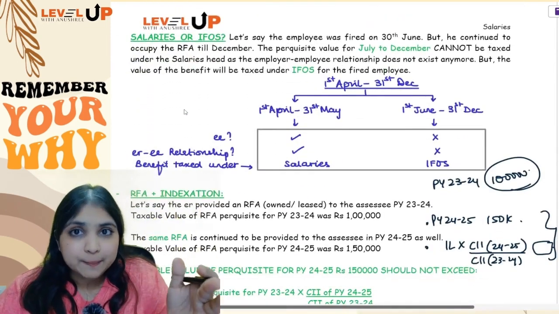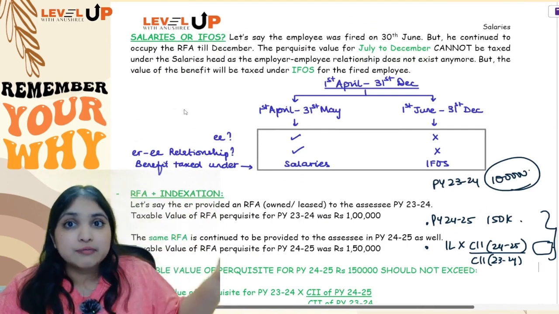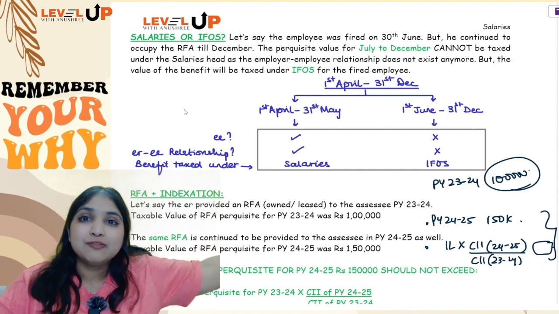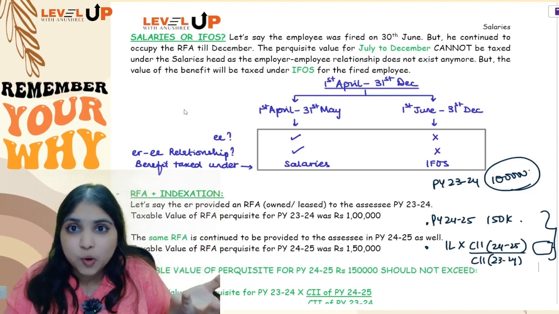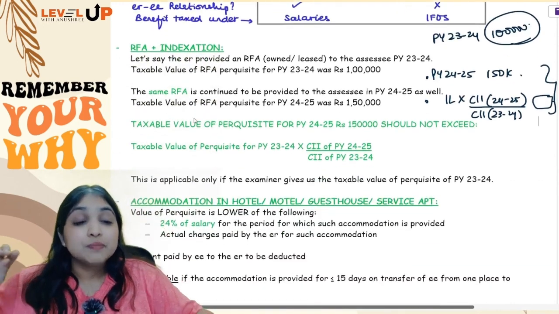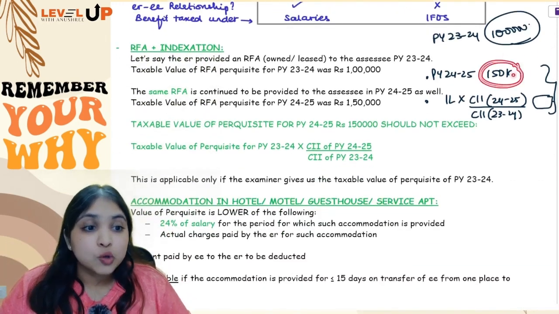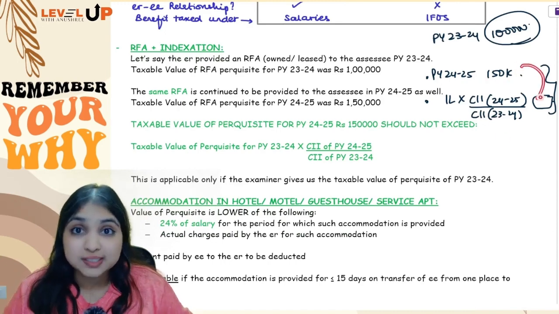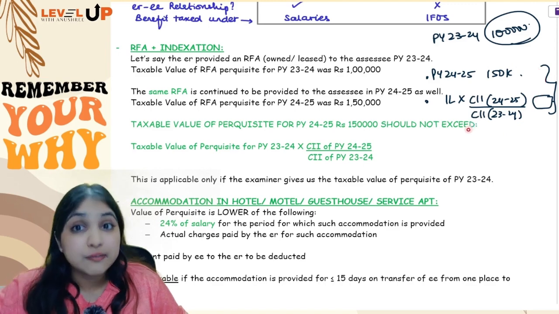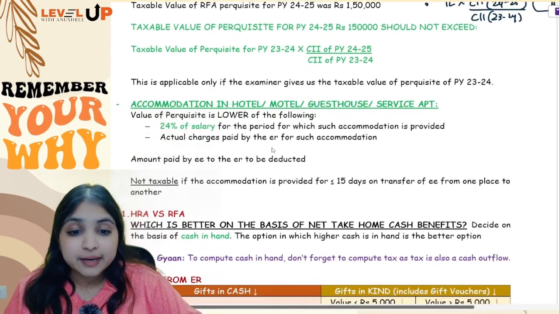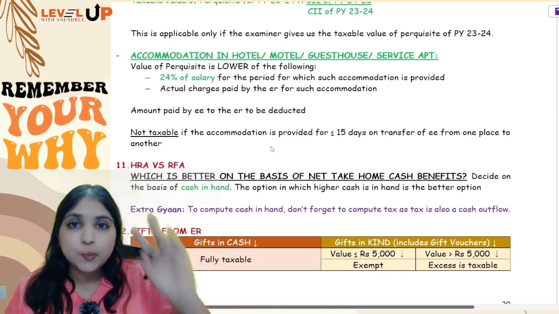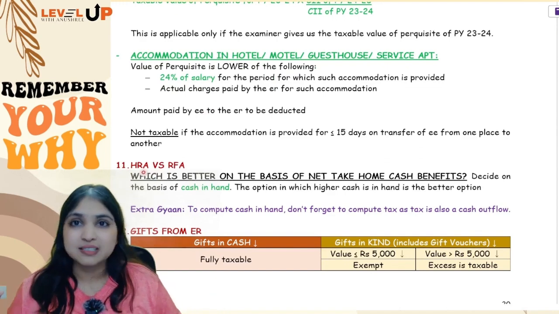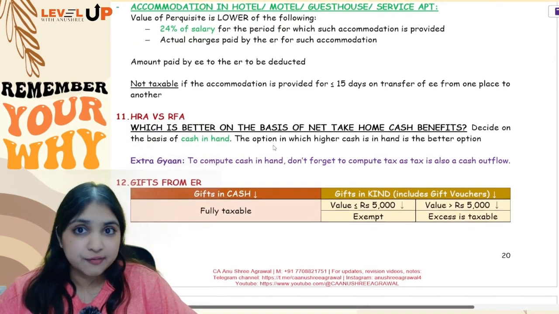Then once the employer-employee relationship is over, even after that, if the employee continues to occupy the RFA, for that remaining period it will be taxed under the IFOS head and not under the salaries head, because there is no employer-employee relationship anymore. Then we learned that whatever is your taxable value of RFA, you will have to compare that with indexed RFA of 23-24. But you will do this only if the examiner has given you 23-24's RFA. Then finally we learned hotel, motel, guest house: 24% of salary or rent paid by the employer, whichever is lesser, will become the taxable value. So this was your entire RFA discussion.